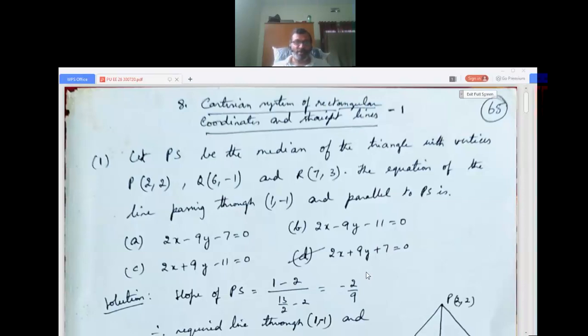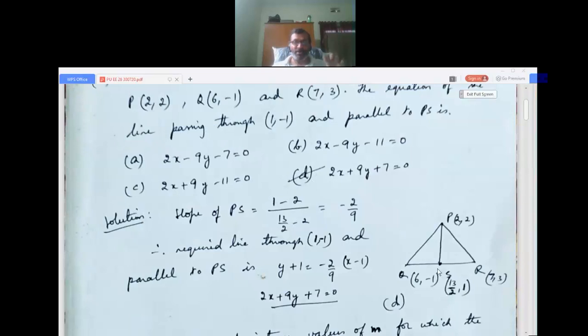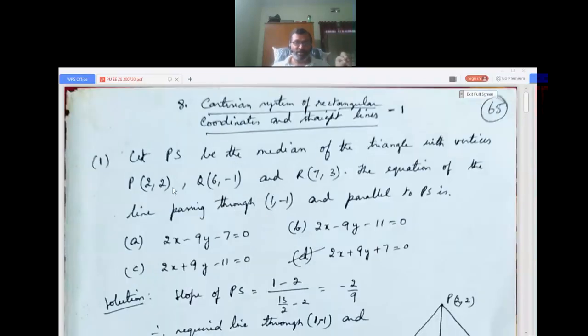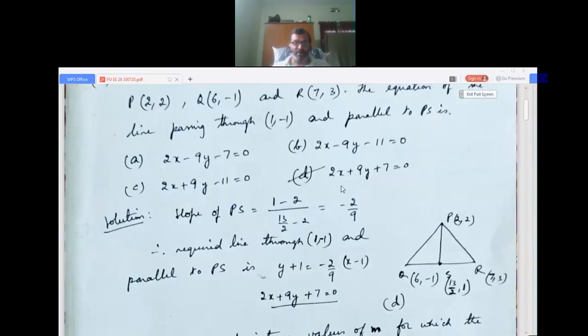So I hope you read the question. Let PS be the median of the triangle. You know what a median is, which meets the opposite side at the midpoint, which bisects the opposite side. For example, S will be the midpoint. Three points are given: P(2, 2), Q(6, -1), R(7, 3). The question is the equation of the line passing through (1, -1) and parallel to PS. So first you have to find the slope of PS, then find the equation.